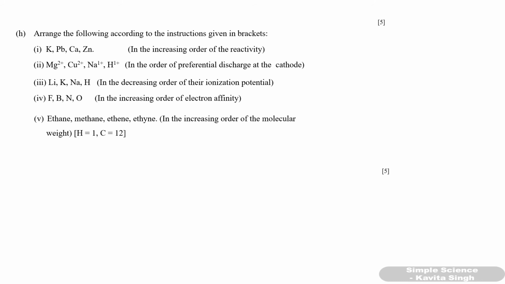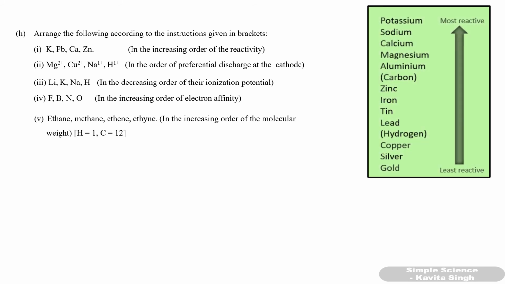Next question. Arrange the following according to the instructions given in the bracket. You are given potassium, lead, calcium, zinc, and you have to arrange in increasing order of the reactivity. So this is the reactivity series, where the most reactive element is potassium and the least reactive element is gold, and the elements given here are lead, zinc, calcium and potassium. So this is the order: lead, zinc, calcium and potassium. In this order you have to arrange.